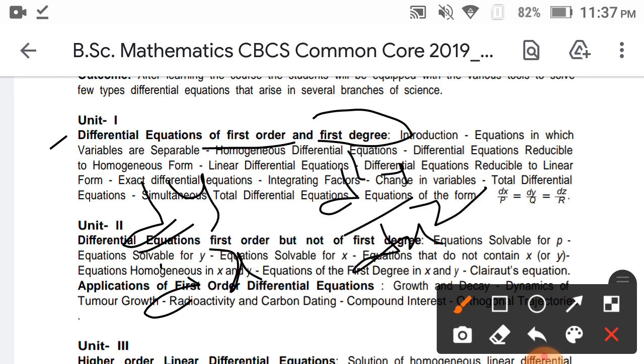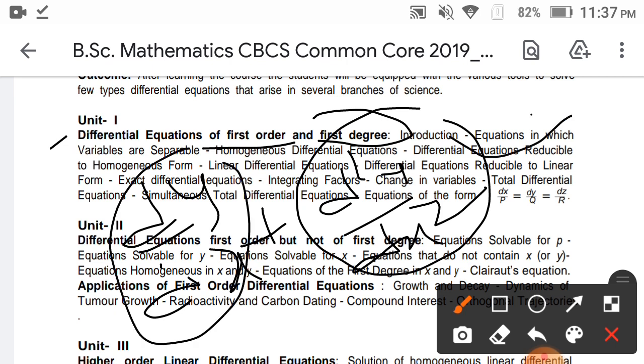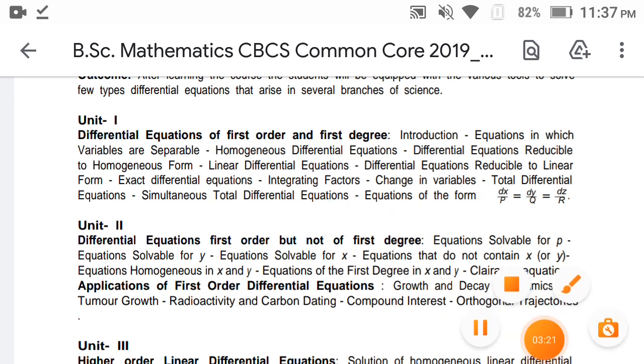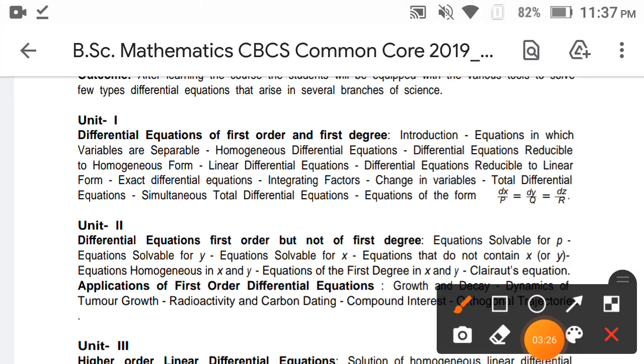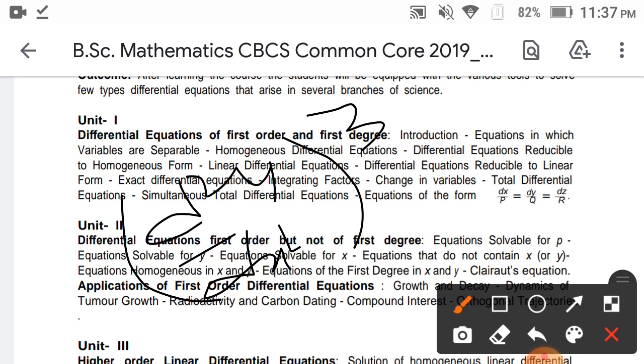Only these two terms are there, and the second order is the highest. The power of the highest order term is known as the degree. For example, d square y by dx square whole power cube, so the 3 is nothing but the degree.